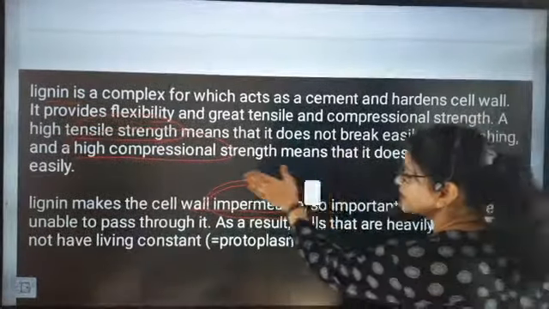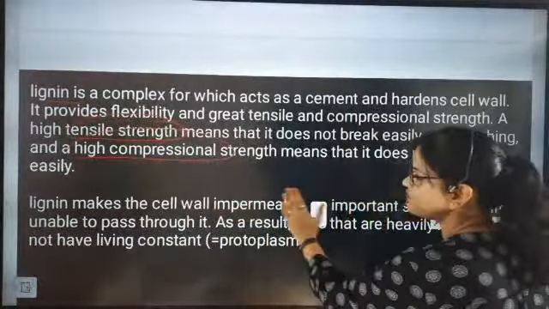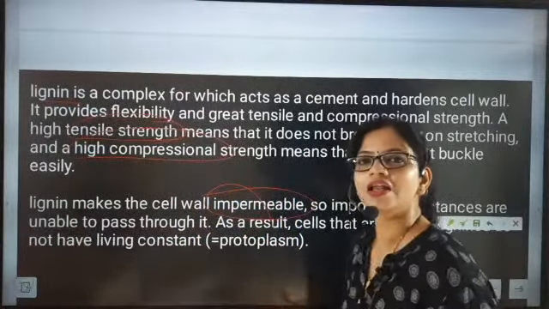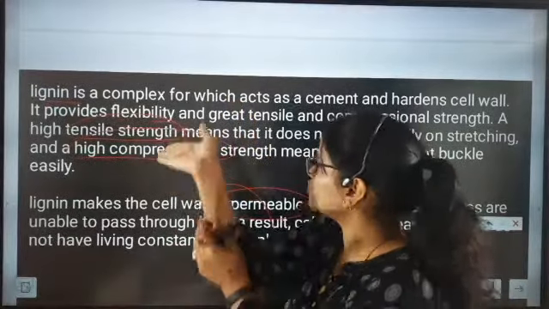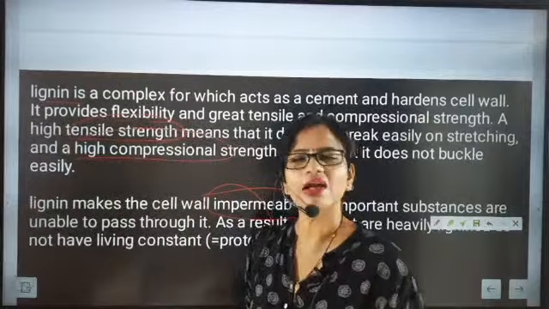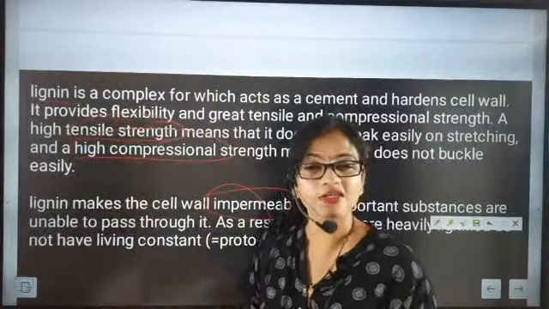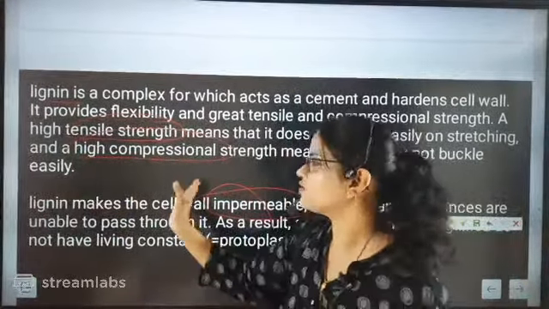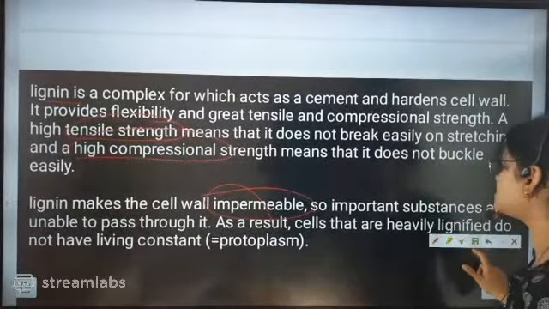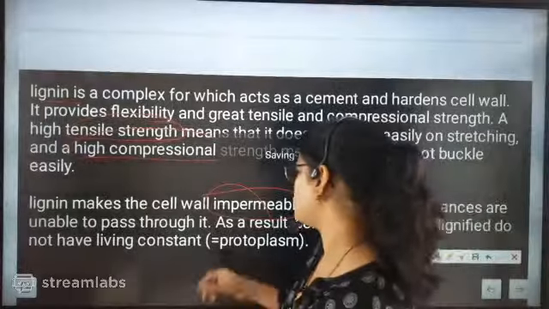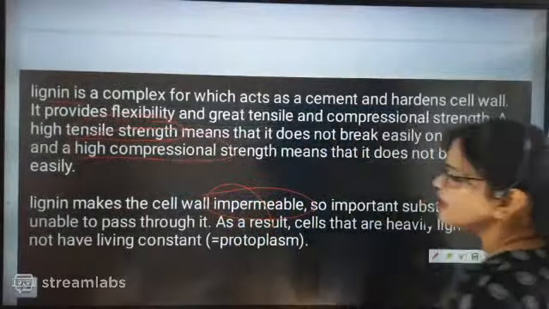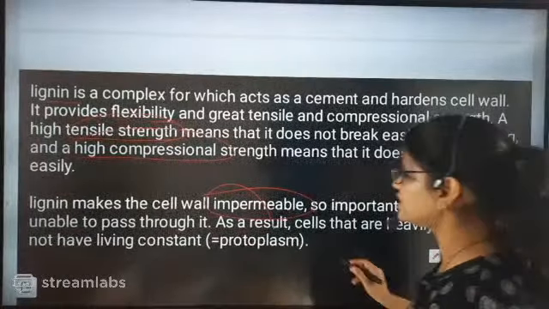So beta, here they are telling that the next important feature of lignin is that the cell wall is impermeable. Impermeable means like this wall. If I want to keep my hand inside it, will I be able to take my hand inside it? It will not allow your hand to go inside. So important substances are unable to pass through it. As a result, cell walls that are heavily lignified do not have living content, that is protoplasm.